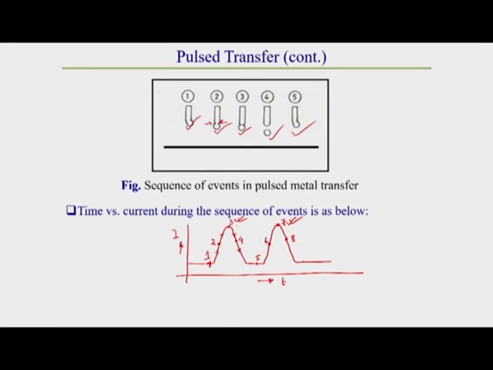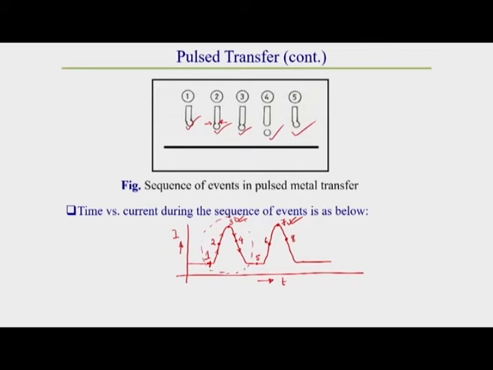So, in this way, for every peak we get a drop. Whatever the number of peaks per second, that many drops we can get per second. This is called the pulse rate, meaning how many pulses we provide per second.